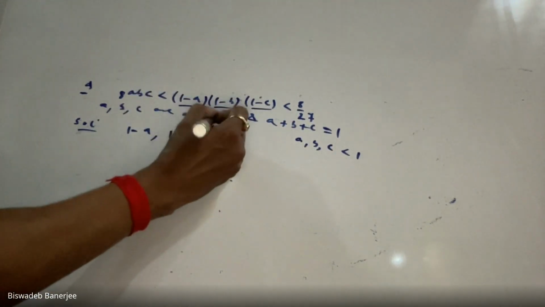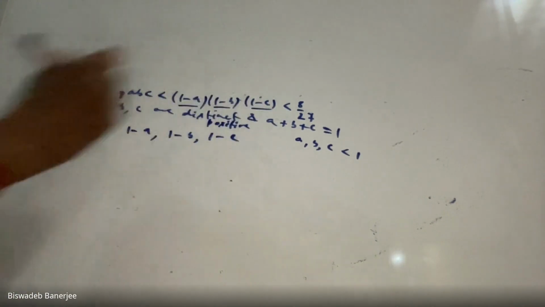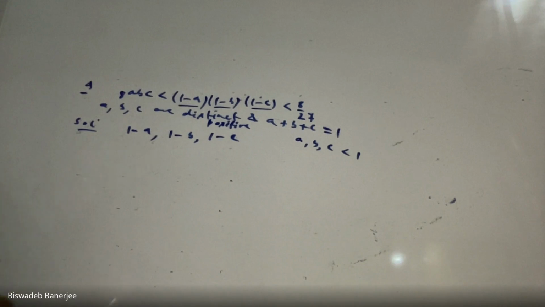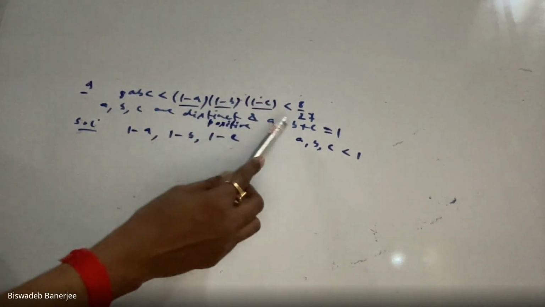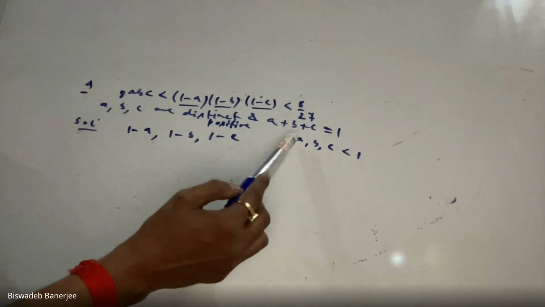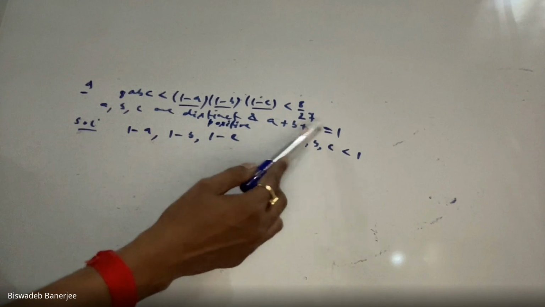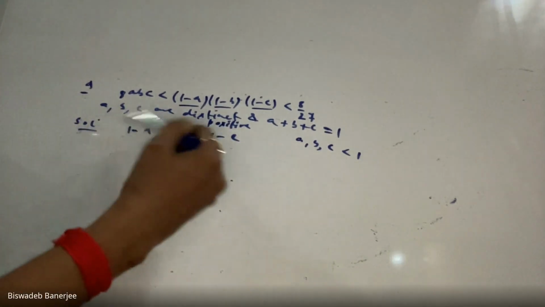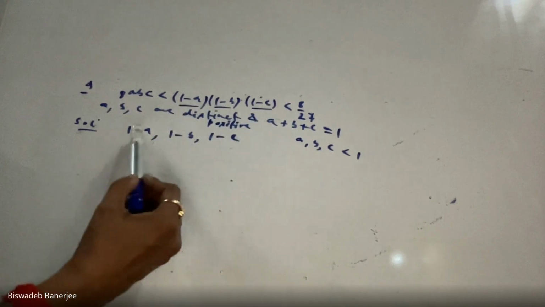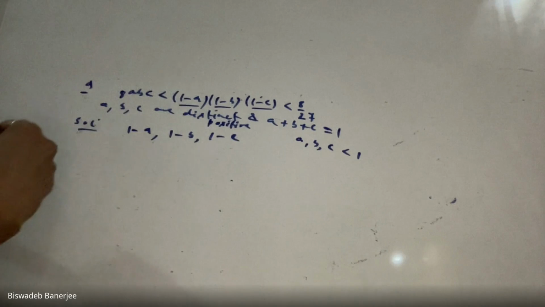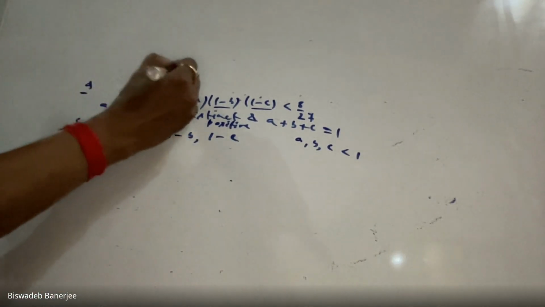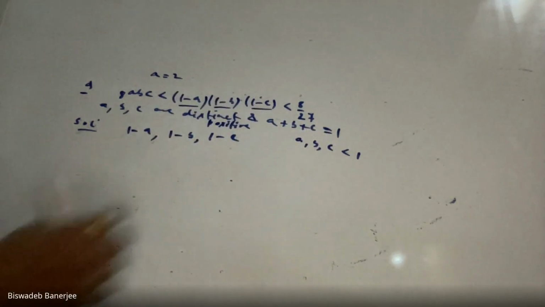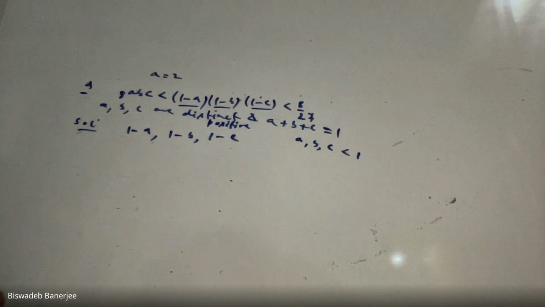Oh, also, we are given that they are distinct positive numbers. Sorry, I forgot to mention. So the thing is, if any one of A, B, C is greater than 1, how can their sum be equal to 1? Because they are all positive and distinct. So obviously, all of A, B, C should be less than 1. Clear or not? Because if you take A equal to 2, obviously this sum cannot be 1, because B and C are positive, distinct positive, sorry.